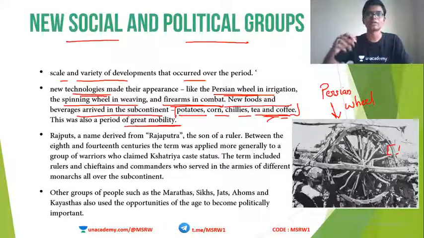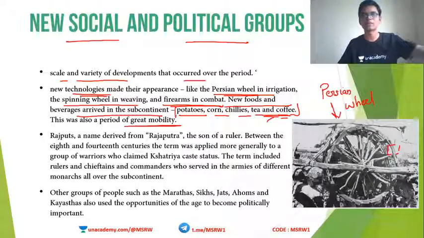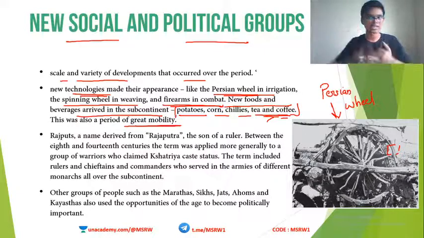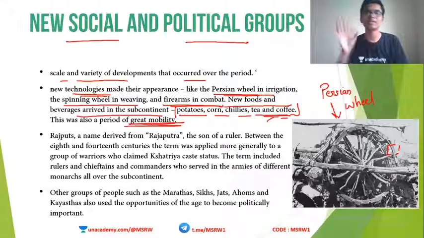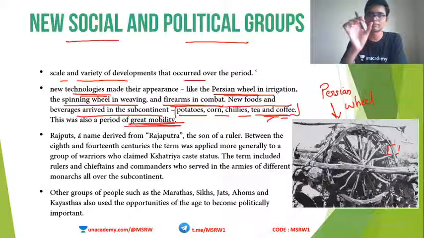From India, the Buddhist monks used to go to other countries to spread Buddhism. For example, Indians went to China, Indians went to Sri Lanka, Indians went to Cambodia, Mongolia, the Persian region. So the religious people, traders, merchants, travelers, all these actually helped in mixing up the culture. And this is why it is called the period of great mobility. This mobility caused changes in society, changes in economy, changes in polity, and hence the medieval time started its journey.